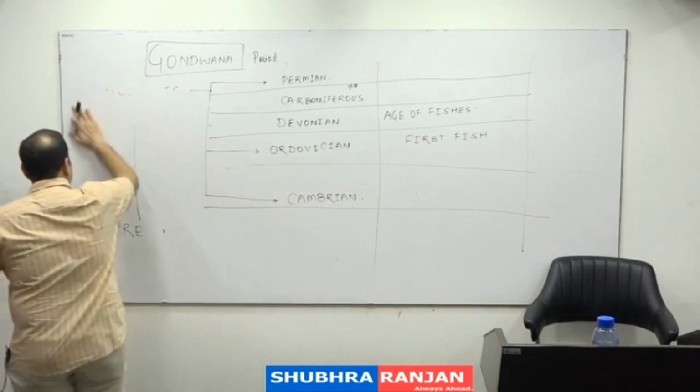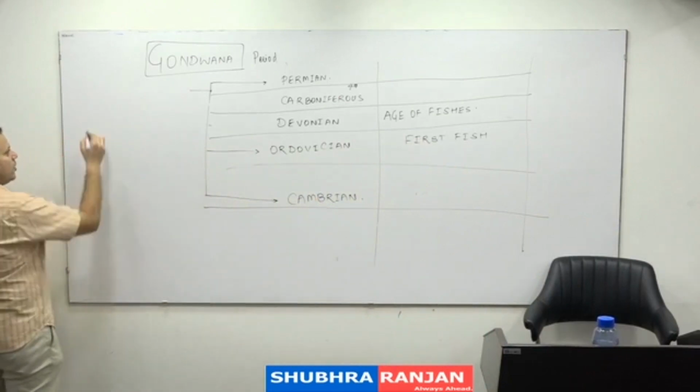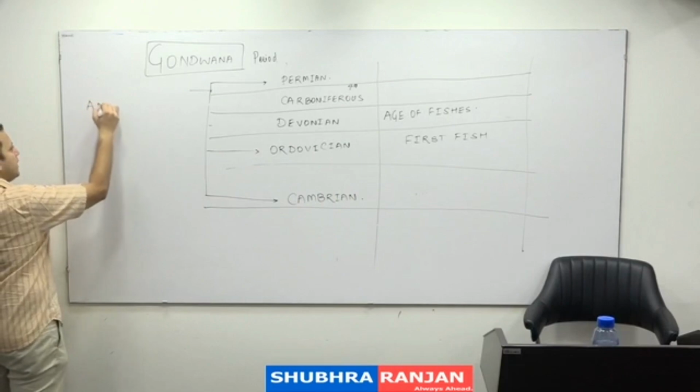Now let us see the types of the coals. When we see, coal is known as anthracite.